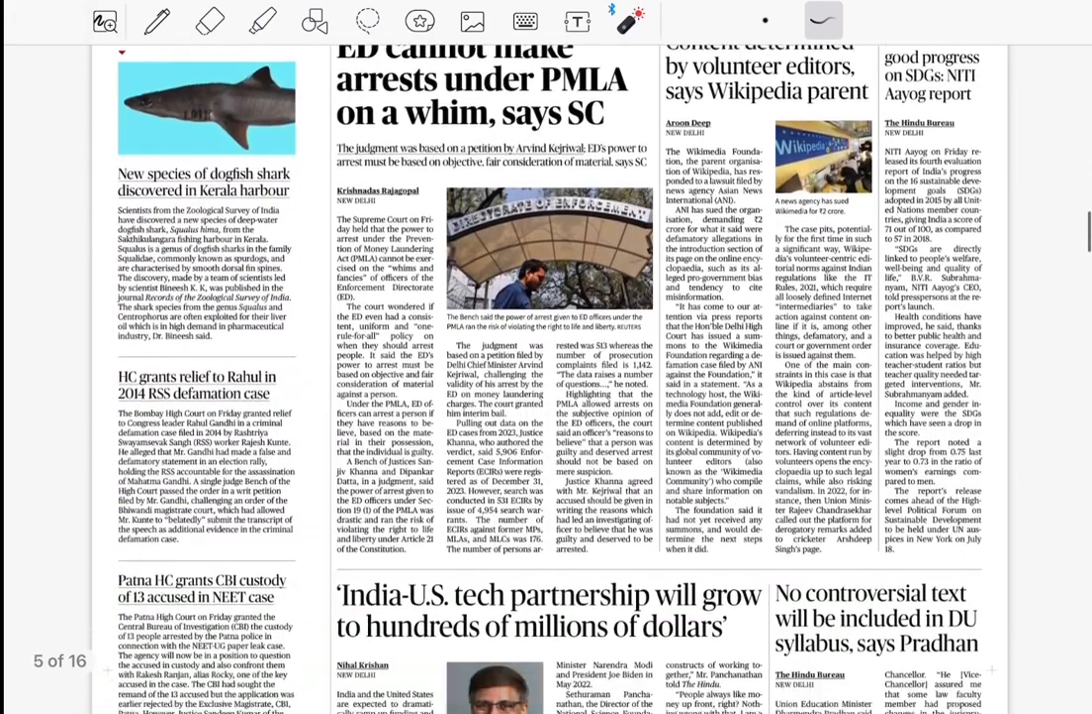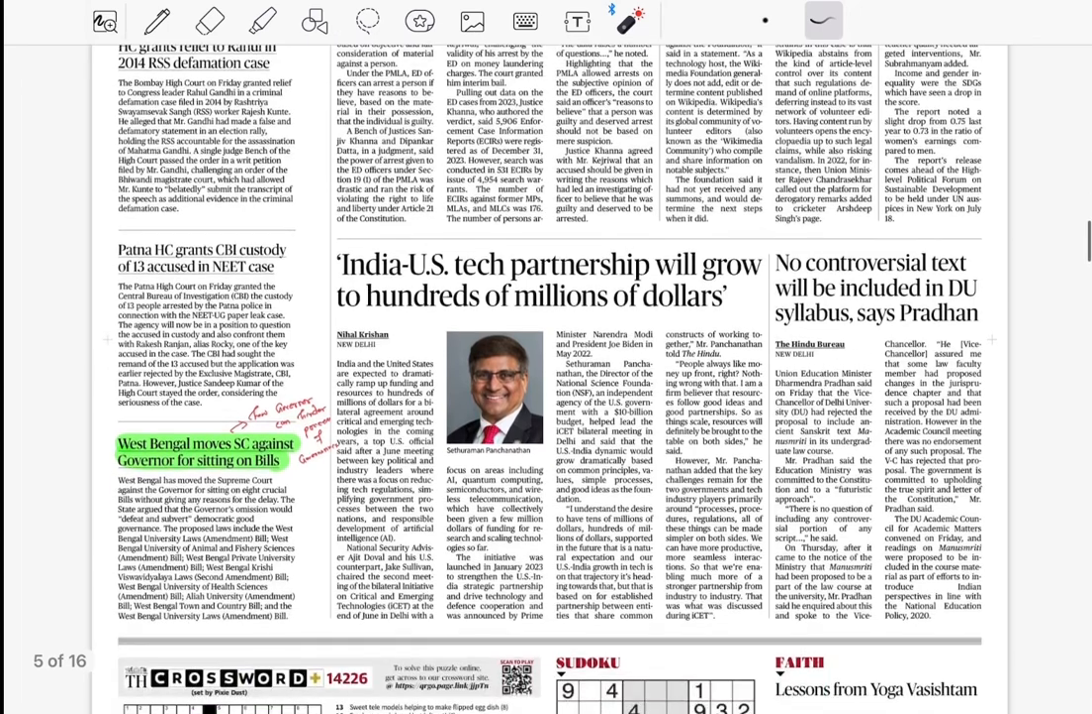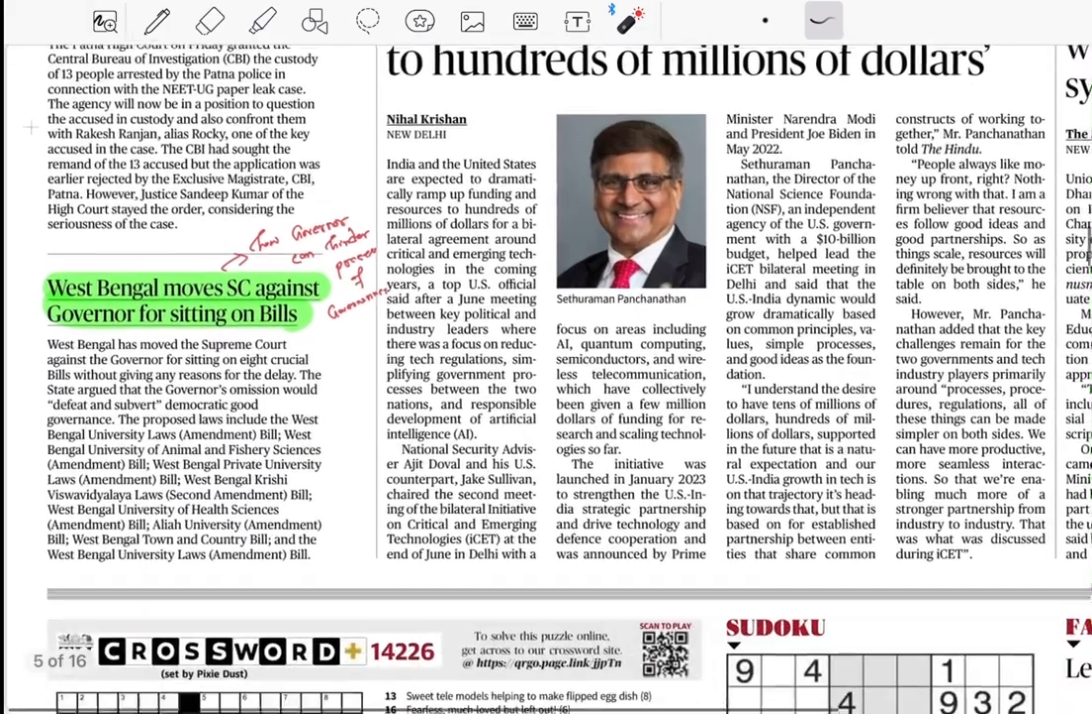Now here is the green part. The green part, where I highlighted with the green marker, is for mains, and yellow is for prelims-oriented facts.